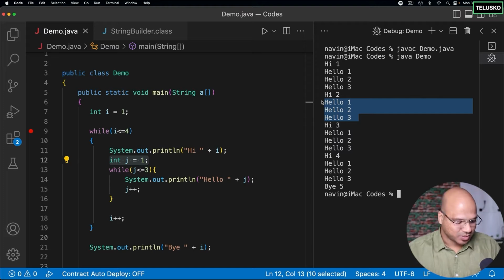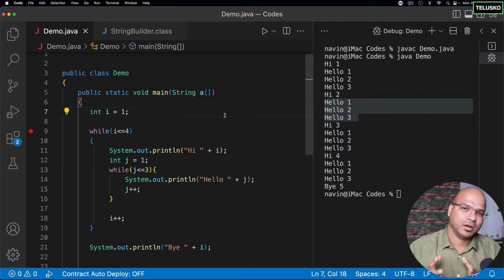Cool, right? So this is basically called a nested while loop. That's it from this video, where we have talked about how to create a while loop and how to use nested loops using while loop. So I hope you enjoyed. In the next video, we'll talk about do while loop.